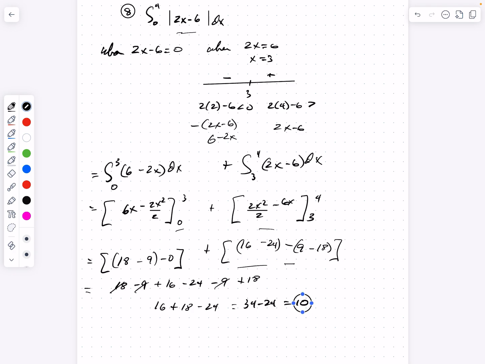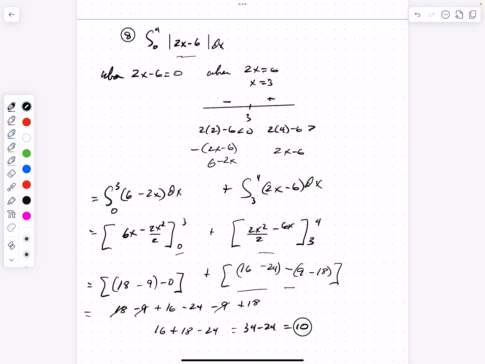And we're done. And so again, take the time, figure out where this expression equals 0. Test this expression on either side of that to figure out when you have to use the opposite expression, and then set up your multiple definite integrals.